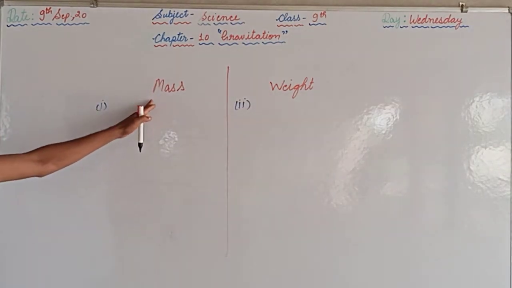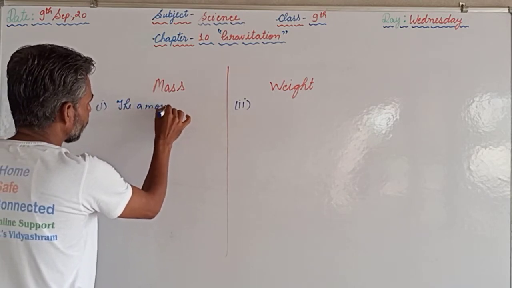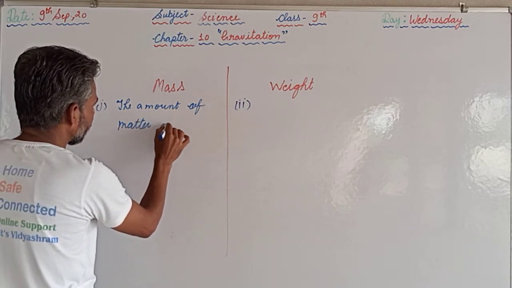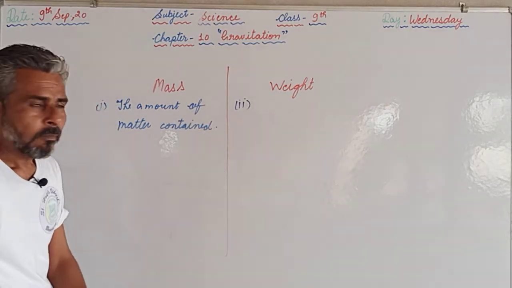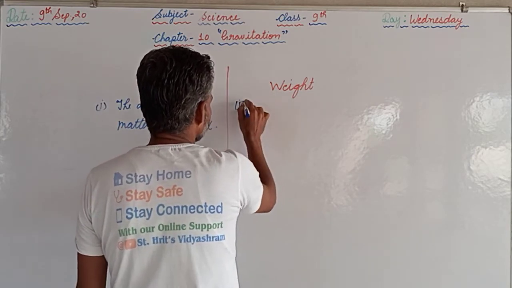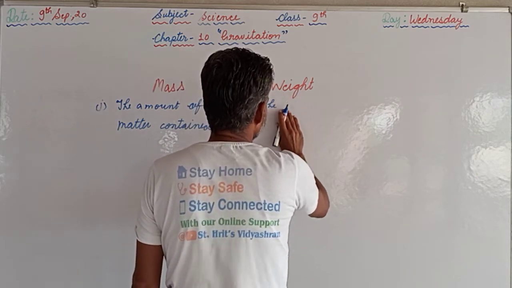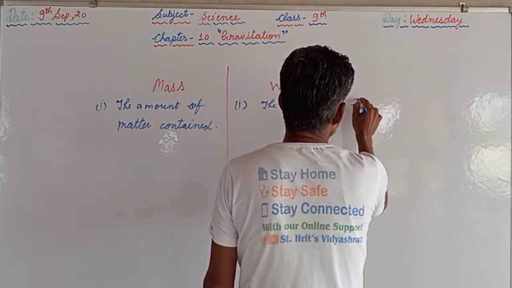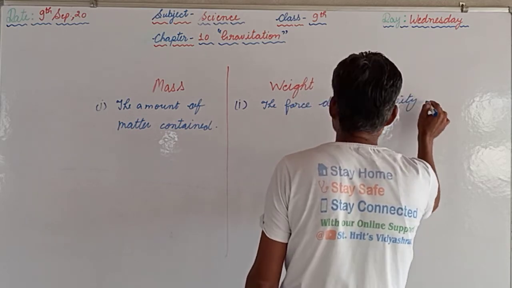The first point: mass is the amount of matter contained, whereas weight is the force due to gravity.